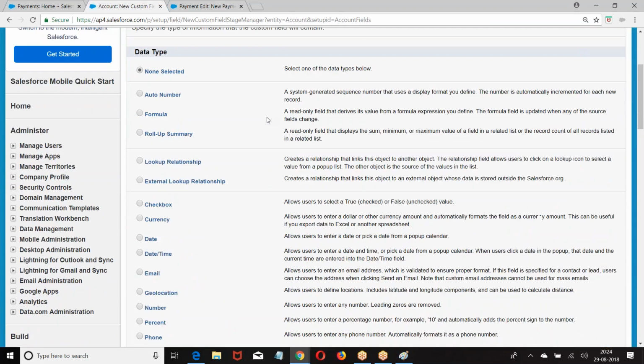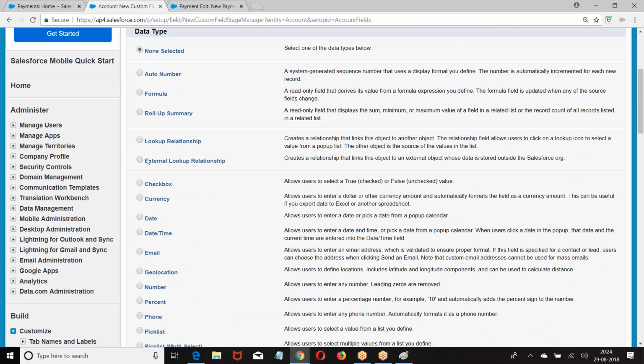New. Look at this. Do you have any data type called master detail? No. So you cannot create a master detail on standard objects. You can only create it on a custom object, and a custom object also should not contain any data. I hope you are good with this.